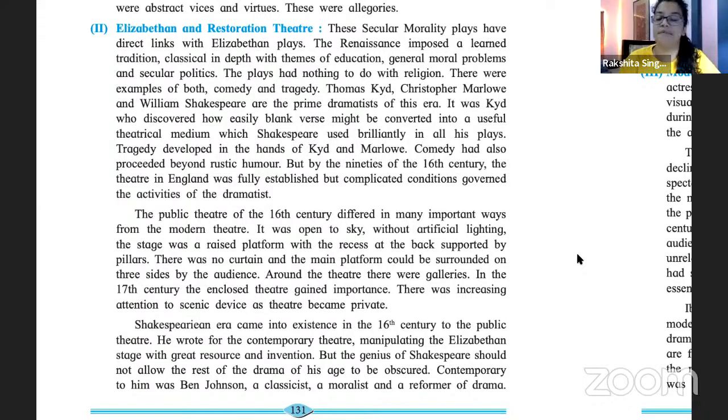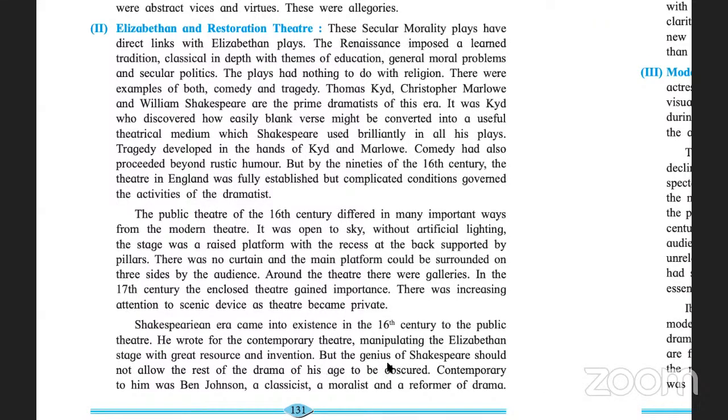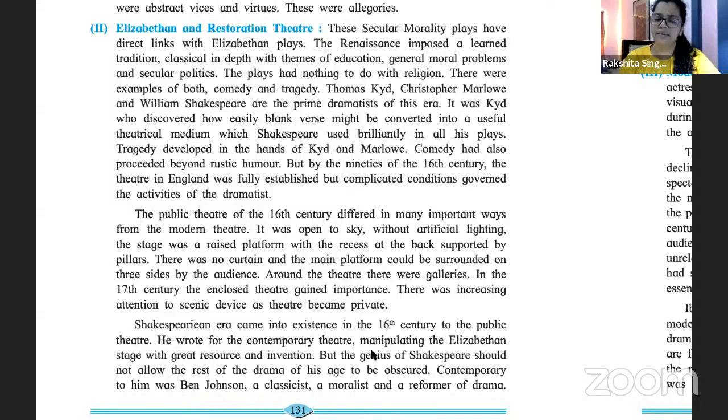But that's not what this statement is about. What they are saying is, but the genius of Shakespeare, जो शेक्सपियर इतने अच्छे थे कि उनके नाम से जाना जा रहा है, इसकी वजह से हमको ये नहीं भूलना चाहिए कि और भी लोग थे उस टाइम पे जो लिख रहे थे. Okay, that is what this sentence is about. And now they will tell us about, let's say they'll start with Ben Jonson, okay, who was another person who existed in the same time. I am telling you, we are calling this the Shakespearean era, but there were other people who were writing too, right? Other than Shakespeare. Okay, that is what we are learning about right now.